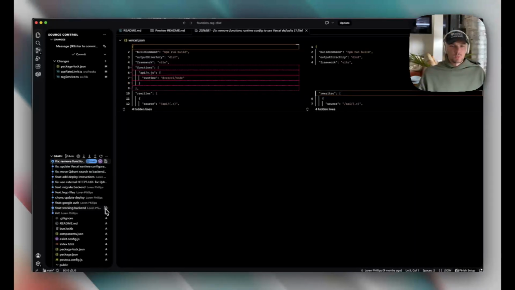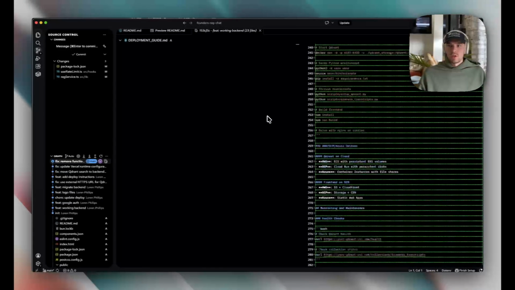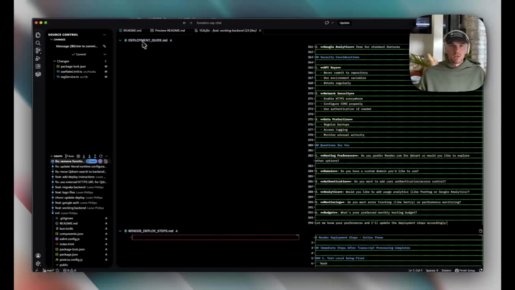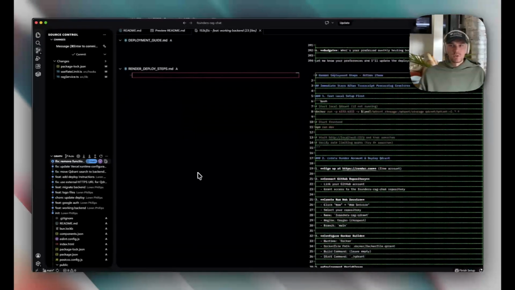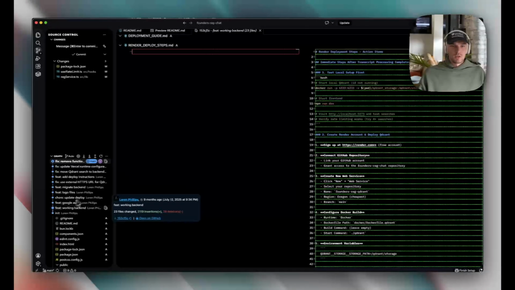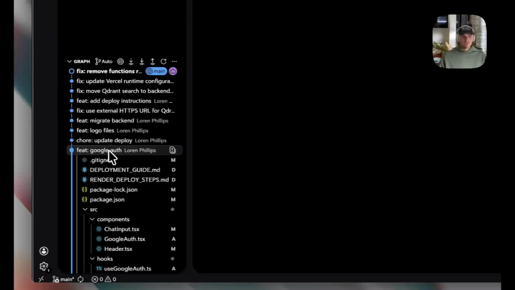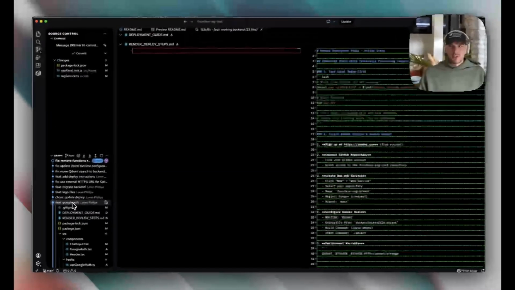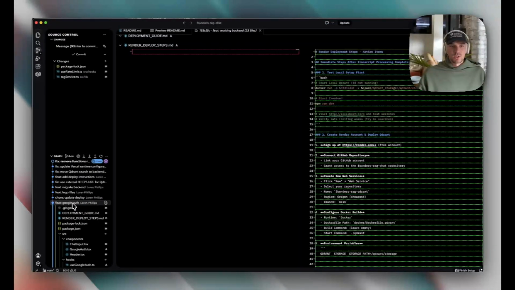Yep, I posted this working backend, so that probably means I wired up Qdrant and got it working. What's cool is that I was smart enough to at least write some kind of deployment guides or do a little bit of agent engineering here. Looks like I probably had a slight discussion and put these steps there, or I was just trusting the agent fully. I'm cracking up because I went straight from having Qdrant running and working to Google Auth, which is pretty funny. I remember I was trying to put Google Auth in there just to learn how to do it. This was the first app I'd used Google Auth.